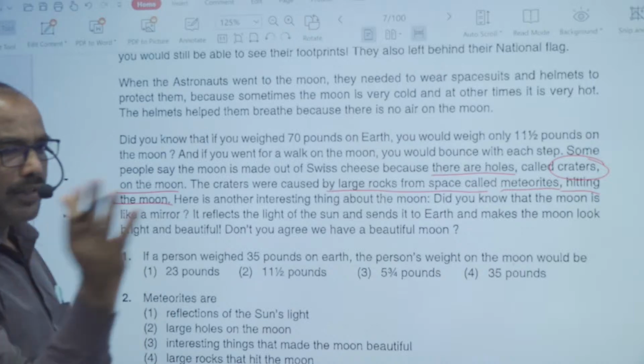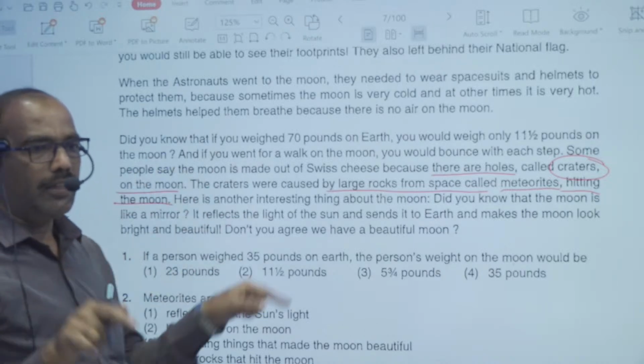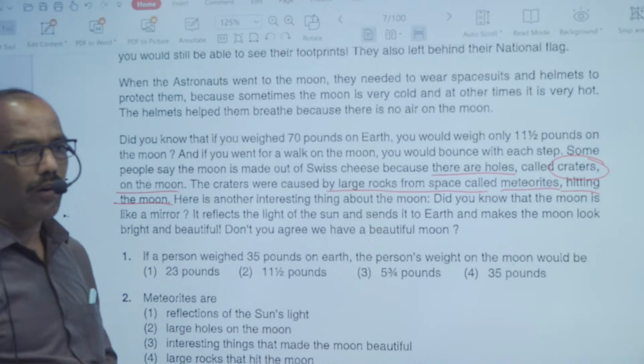The meteorites hit the moon and the craters were formed, and those craters are called holes.